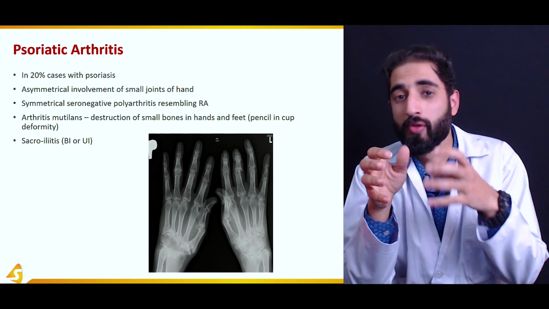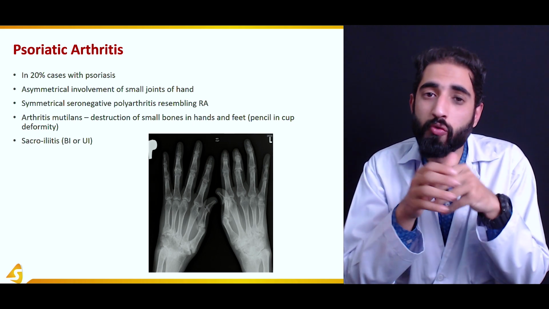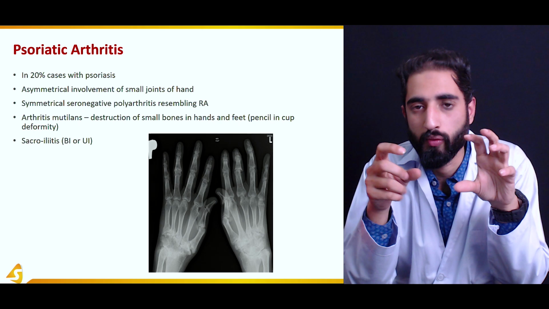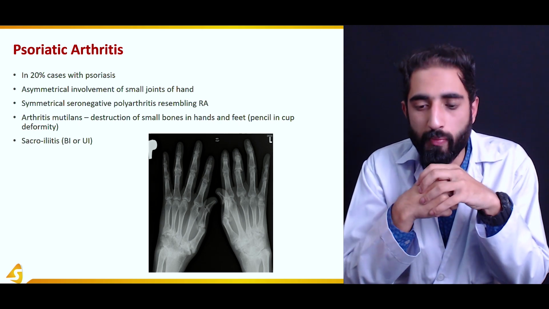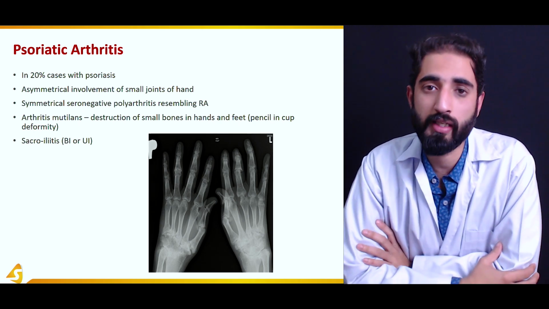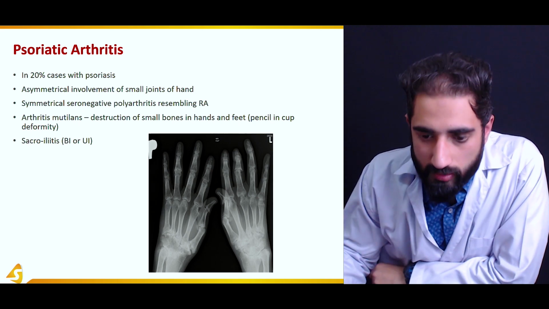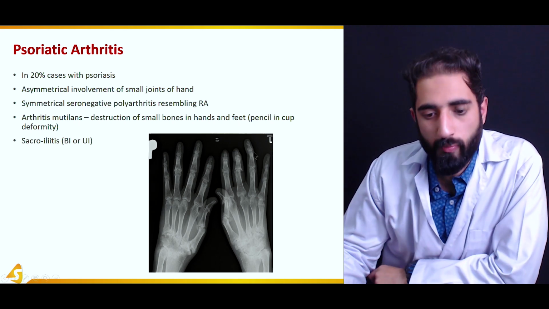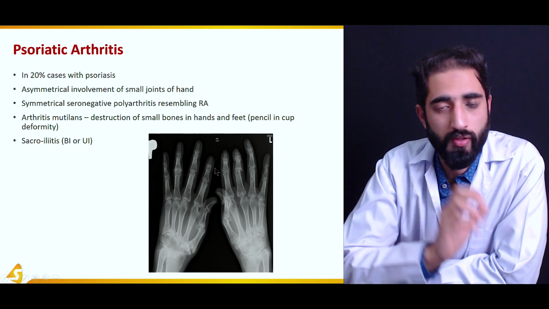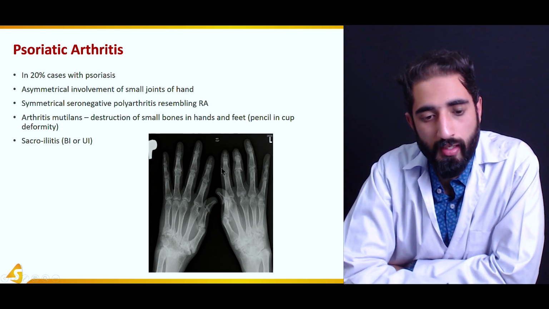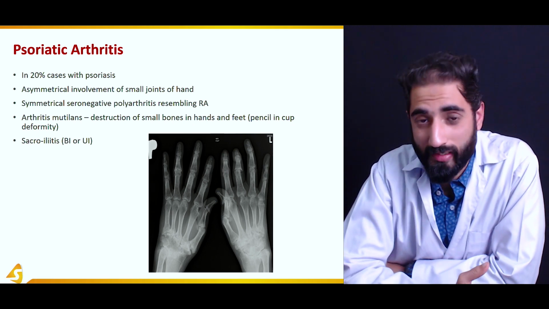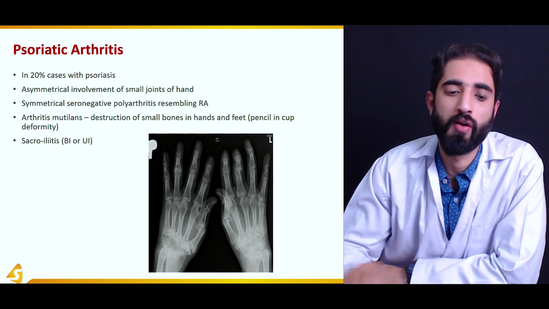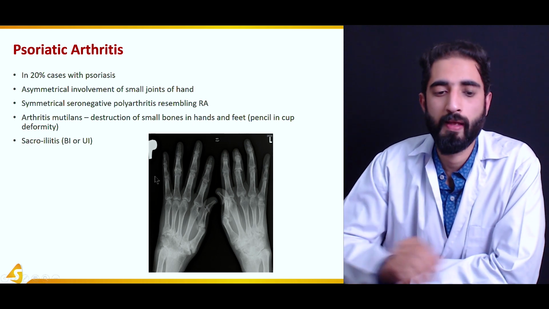It would not be perfectly congruent, and it would seem as if you are trying to fit a pencil in a cup. That is why it is also known as a pencil in a cup deformity, as you can see here. Even though the picture is very small, if you look at the x-rays, you would observe this deformity. And there is also sacroiliitis. Sacroiliitis means inflammation of the sacroiliac joint.